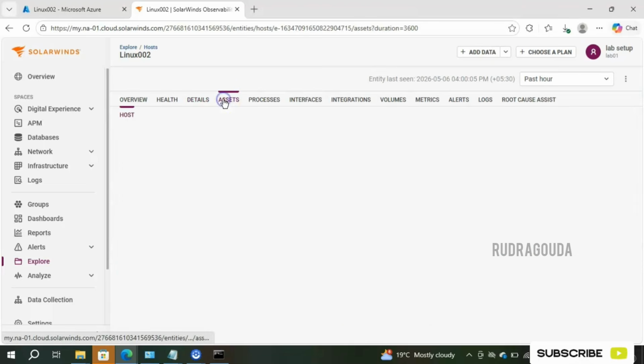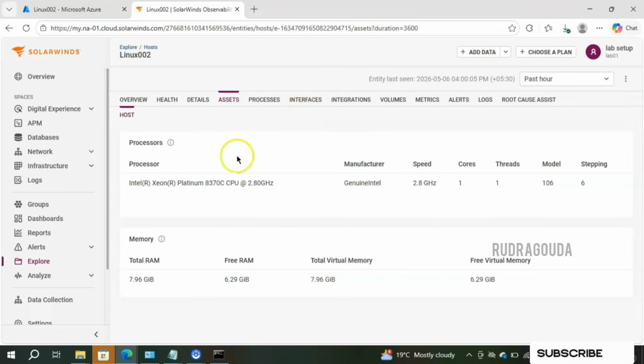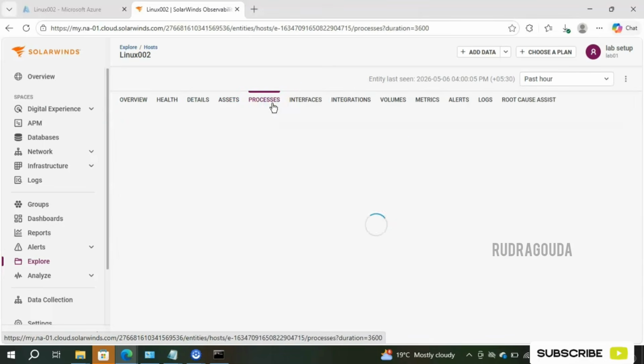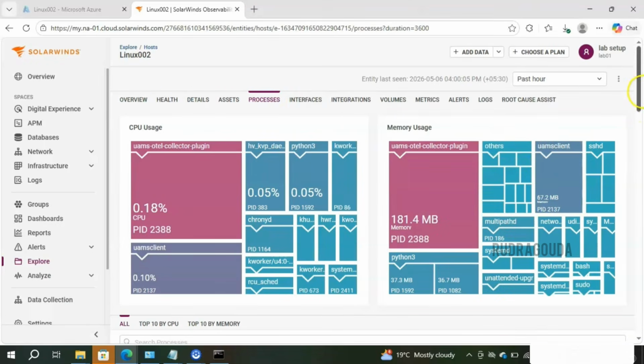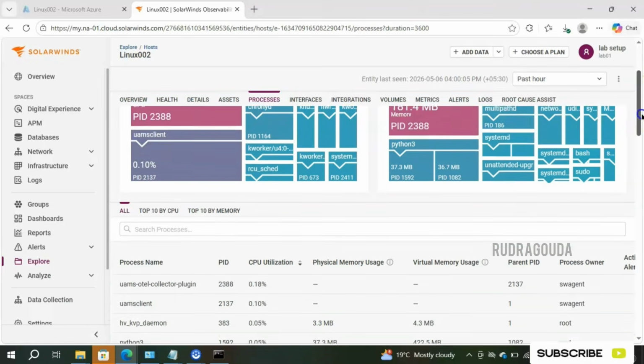Like that, if you go to the assets details, it will give the asset information, like which Intel processor is running at this moment, total memory 7.96, and out of that 6.29 is free, and total virtual memory is 7.96, total free virtual memory is 6.29, right? So if you go to the processes, it will give detailed information about what processes are currently running and what the top 10 are. Like that you will get great information.